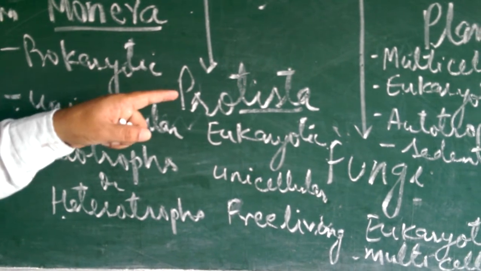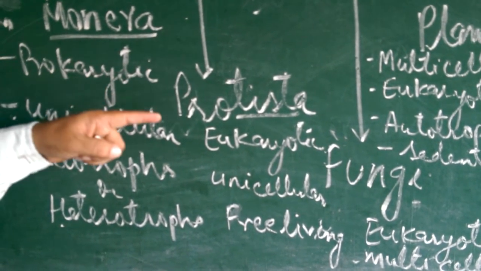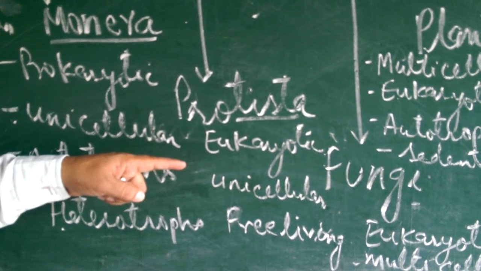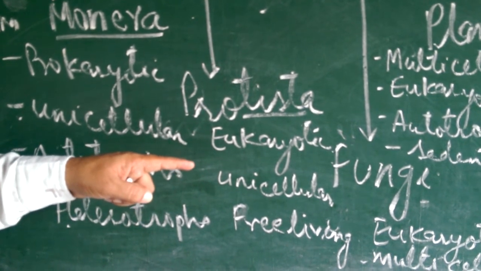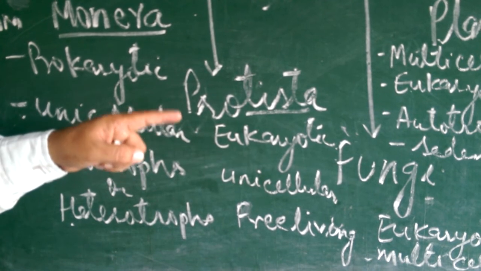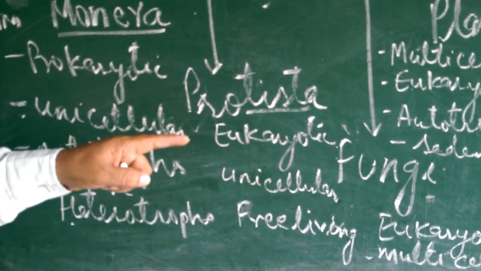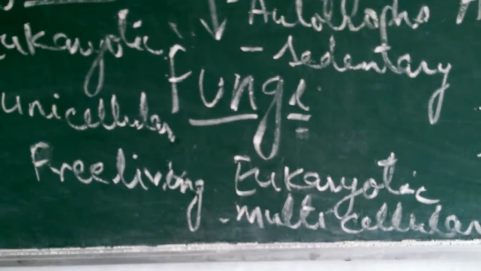The second kingdom is Protista. In Protista, eukaryotic, unicellular, free-living organisms were kept. The mode of nutrition may be autotrophic or heterotrophic. They may or may not have a cell wall. The third kingdom is Fungi.